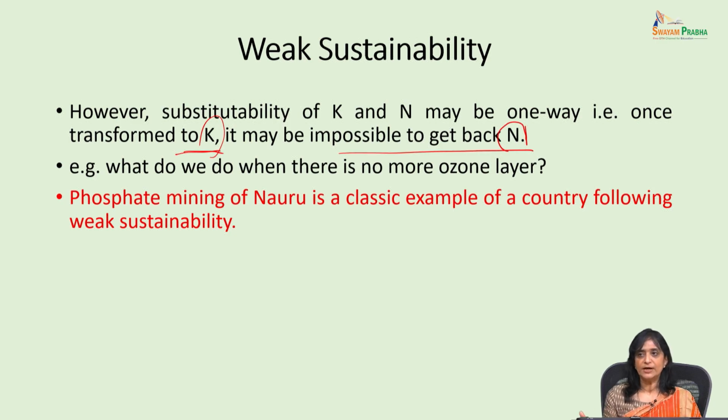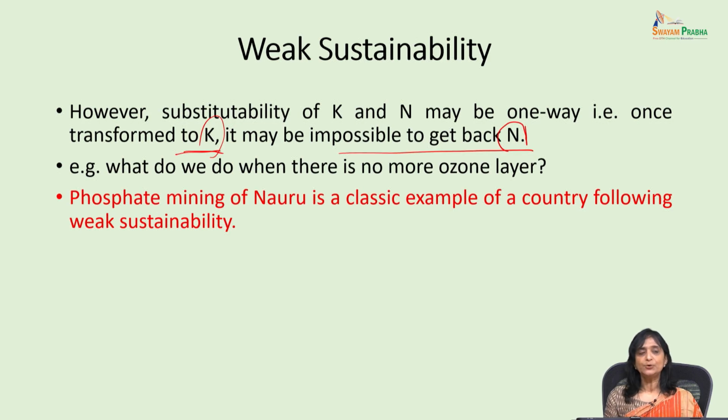We are destroying all the natural capital that we have, but at least by selling off the phosphate mining rights, the people of that island will be earning a lot of money, and that happened also.